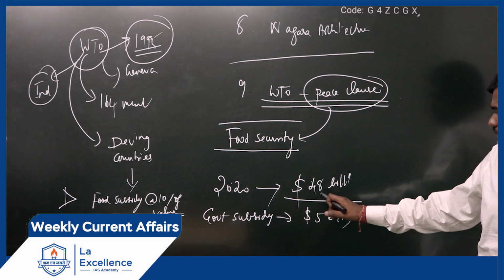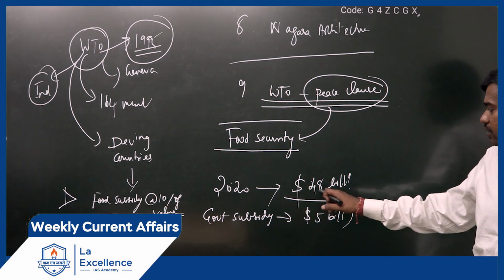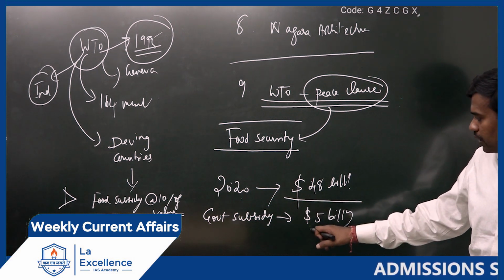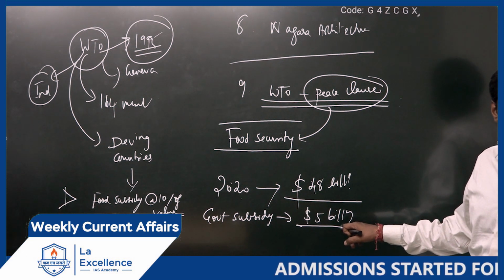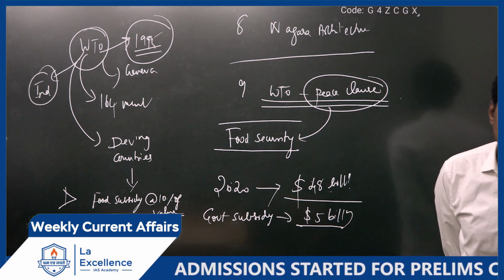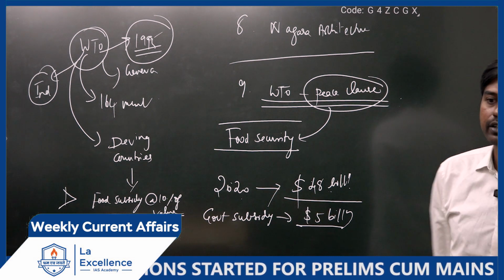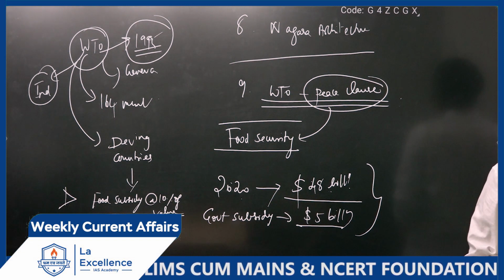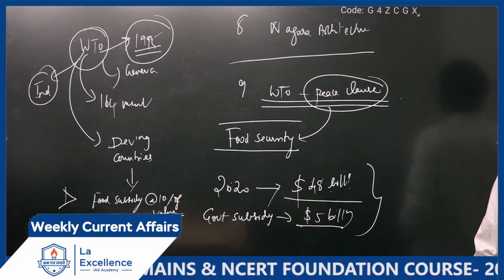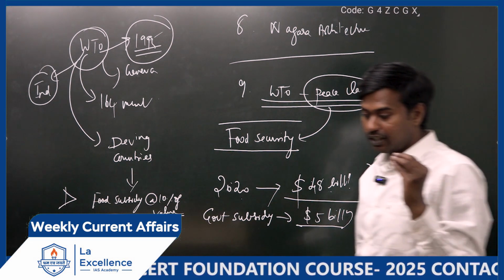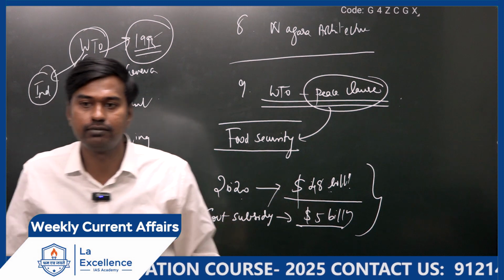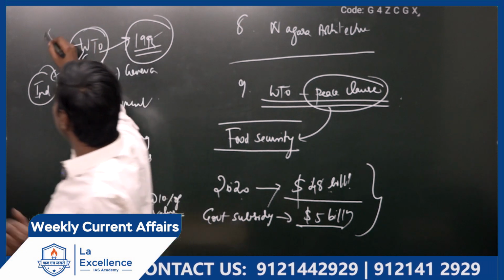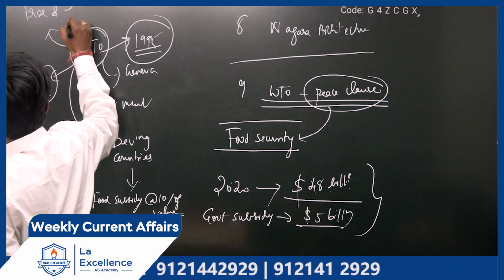But here, if you look at the total value of rice produced is 48 billion. In this, 10% is how much? 4.8 billion. Is it or not? But how much subsidy has been given? It is above that. So, it has crossed the 10% limit. India has crossed it in which year? During the COVID time. And this has been reported by other countries that India is giving more subsidy to its farmers. Because of that, internationally, the rice prices and food item prices have been affected. Is it clear? Are you understanding what is the problem here? WTO is an organization which works for free and fair trade.